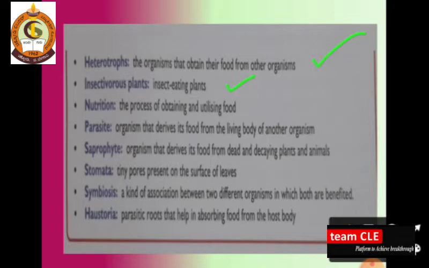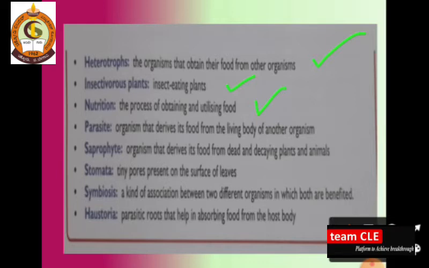Dear students, keep in your mind, insectivorous plant means insect eating plants. And the next concept is nutrition. In the first class itself I told you, don't get confused between nutrient, which is the component of food, and nutrition, which is the process of obtaining and utilizing the food.